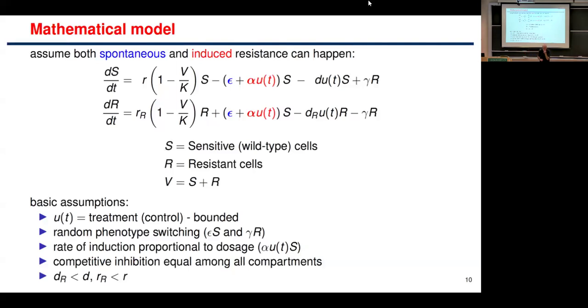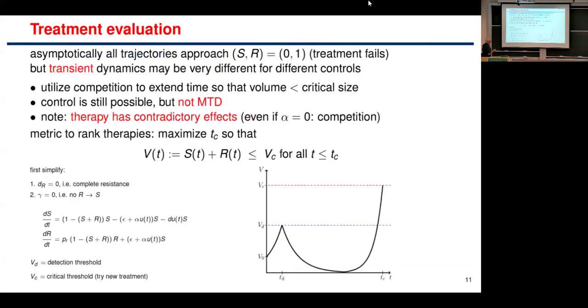So that is a term that we think of as Lamarckian resistance. In other words, a term that is controlled by the drug that tells us how resistant cells are being formed. Well, the epsilon term is the one that corresponds to things that are happening sort of at random, if you like. So that is really the whole model. And then we ask, okay, fine, anybody can write a model, but then what's the point? That's a trivial exercise, writing models. The question is, what do you do with it?